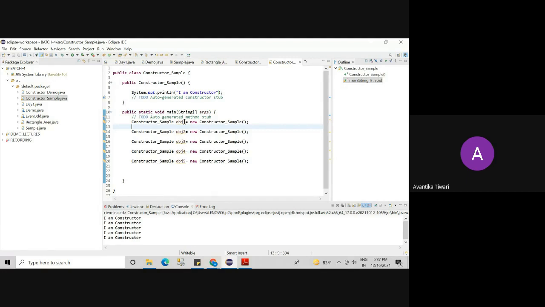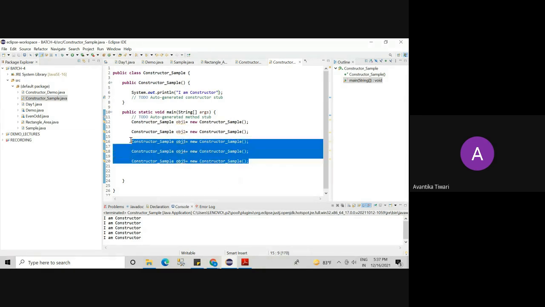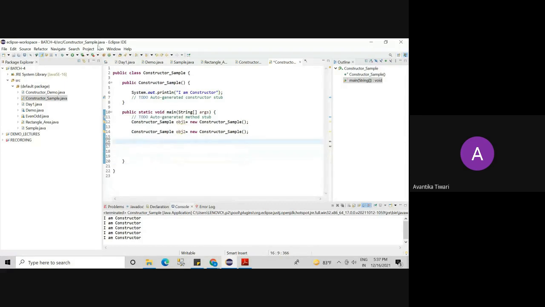That is the reason why every time you are creating an object, you are writing this constructor, you are calling this constructor, right? So this program is just to tell you how many times the constructor is going to execute. Am I clear? No need to note down, nothing, just to make you understand.